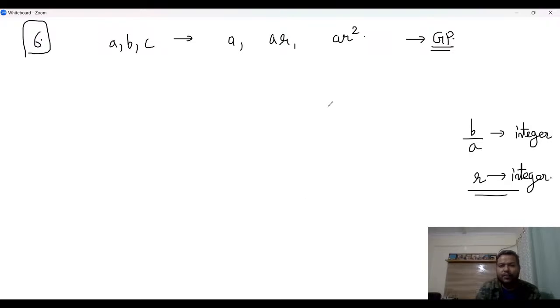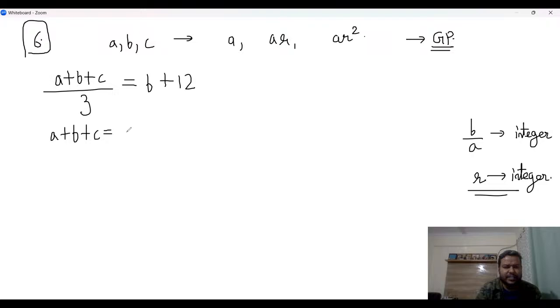Now what other information is available to us? He says that the arithmetic mean of A, B, C is B plus 12. So the arithmetic mean of three numbers will be (A plus B plus C) by 3 is equal to B plus 12, right? Okay, and this we will simplify a little bit. We'll get A plus B plus C is equal to 3B plus 36. So I'm getting A minus 2B plus C is equal to 36.